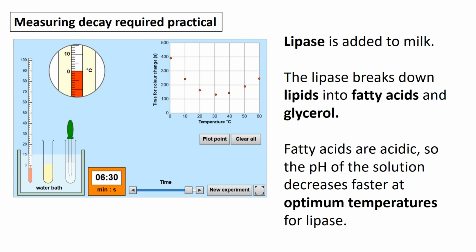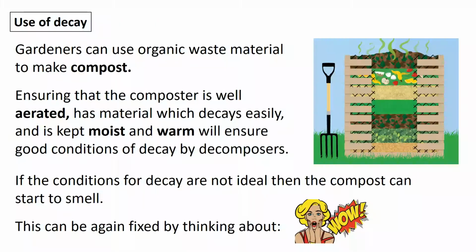There are other methods that we can use to measure rate of decay. It's unlikely you'll get a start to finish, let's write up this practical, but you might be asked, and this draws on knowledge from B2 about enzymes and also knowledge from rates of reaction. So that's C6 in your chemistry as well. So just apply those ideas.